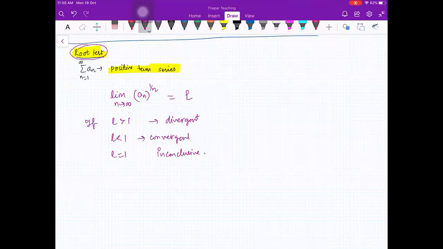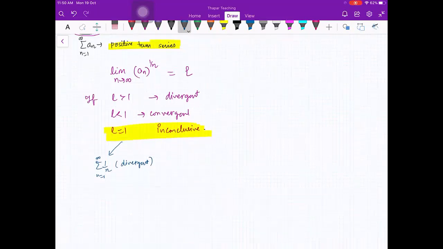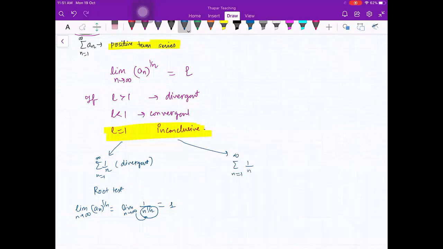So again, I will first give you the example where L equal to 1 will give sometimes convergent, sometimes divergent. We have sigma 1 by n, n from 1 to infinity. We know that this is divergent by p test. Now you apply the root test here. Limit n going to infinity, an raised to power 1 by n, that is limit of 1 upon n raised to power 1 by n, and we know that this limit is 1. So this is 1. And again, look at this series, n from 1 to infinity, 1 by n square. This is convergent by p test.